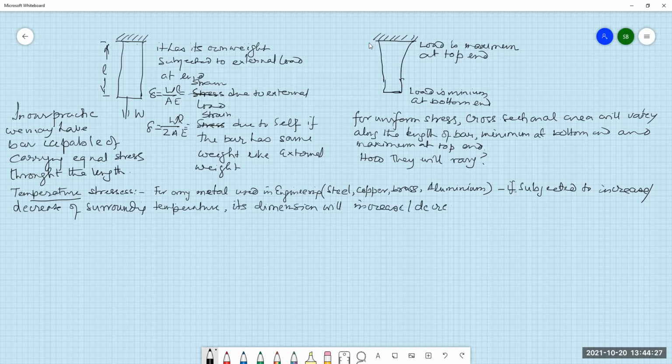If temperature rises, it will increase in length or width or thickness. If temperature falls, it will decrease in length or width or thickness. Here we consider these four metals: steel of different types, copper and alloys, brass and alloys, and aluminum and alloys. These are almost 90% of the different materials used in our engineering applications. So we'll consider this.